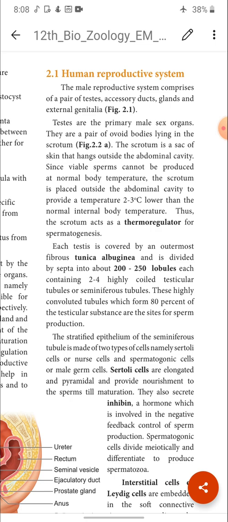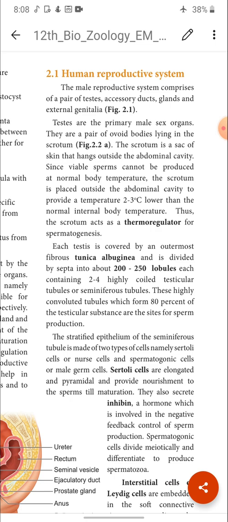Okay, so what is scrotum? This is a 2-mark question, children. What is scrotum? Why are testes placed in the scrotum? Give reason. It is a book bag question also. The scrotum is a sac of skin that hangs outside the abdominal cavity. Since viable sperms cannot be produced at a normal body temperature, the scrotum is placed outside the abdominal cavity to provide a temperature 2 to 3 degrees Celsius lower than the normal internal body temperature. Thus, the scrotum acts as a thermoregulator for spermatogenesis.